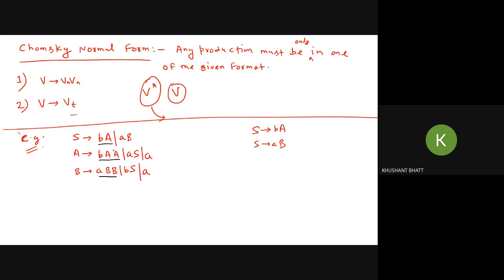AB is not in the form of CNF. Obviously, AS is also not in the form, and BS also. All these productions are not in the form of CNF. So we are supposed to convert them. All right. So what can we do to convert them?